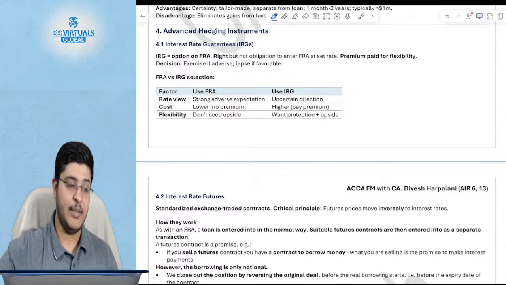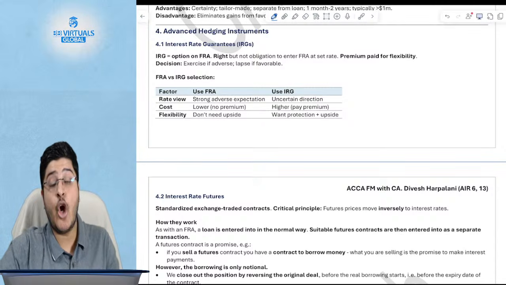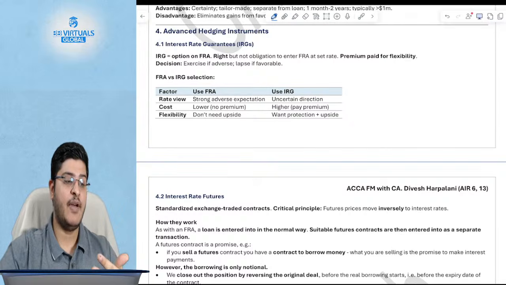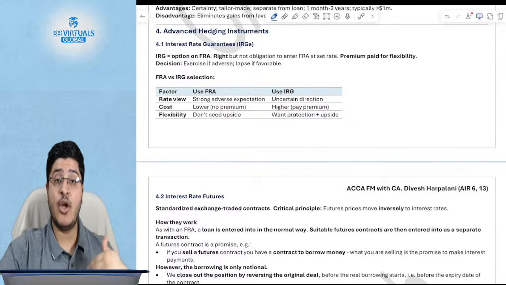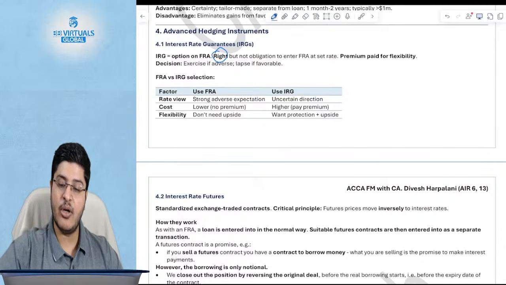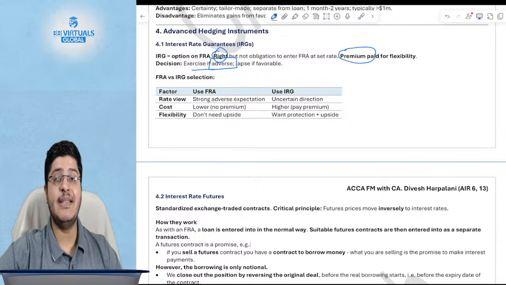Cool. Let's quickly move ahead. Now, talking about interest rate guarantees, which is nothing but an option on the FRAs. Ruddhi says yes. So there's an option on the FRAs which basically says you have an option to exercise it or not. It is a right but not an obligation, and because it is a right, you will have to pay a premium. You will exercise if the interest movement is adverse.